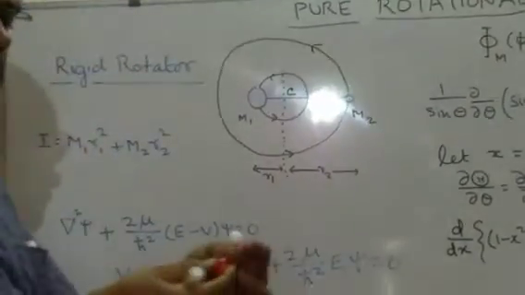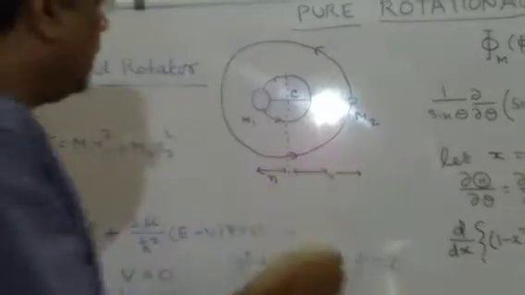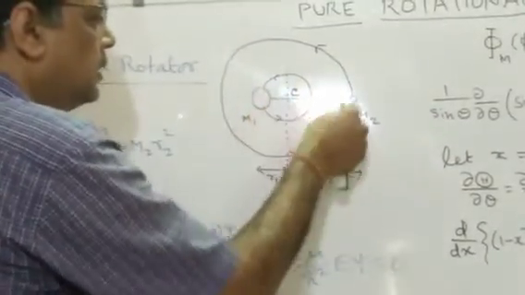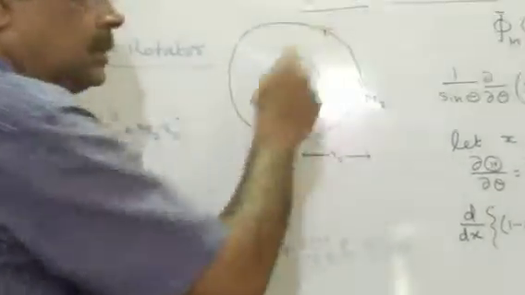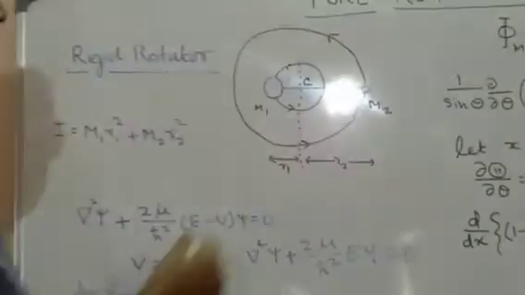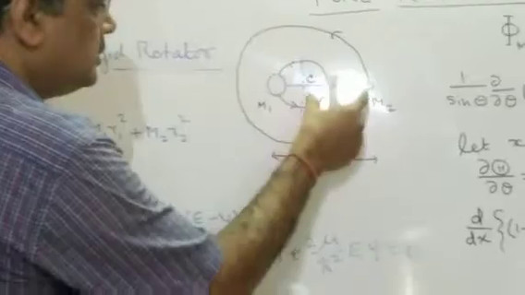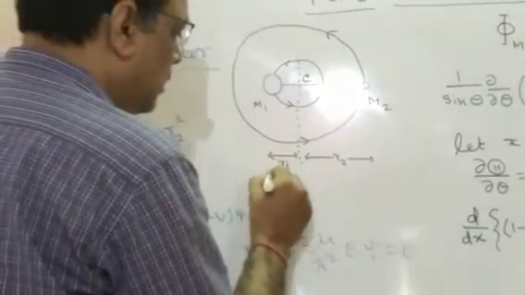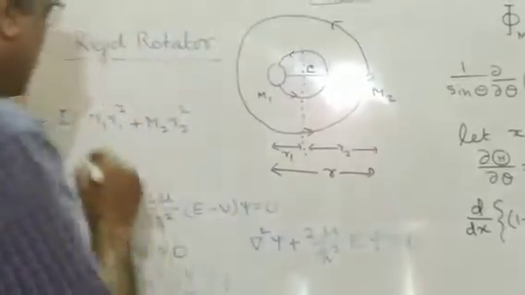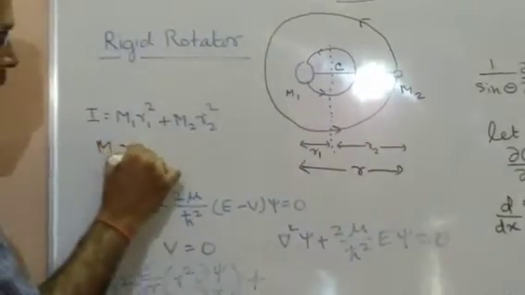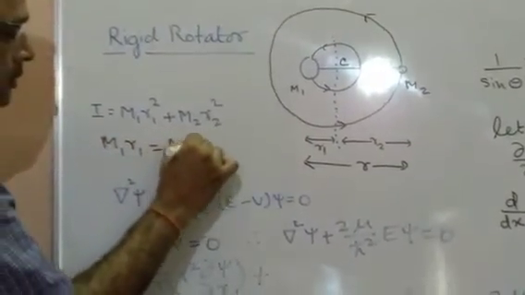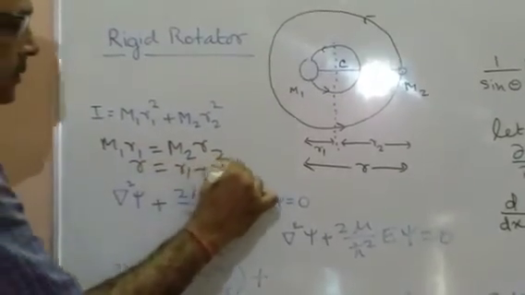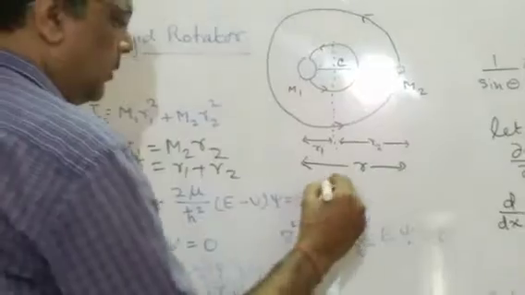If it is rotating around the center of mass, the big one is rotating close to this point C and the small one has a bigger circle. Suppose this distance is R1, this is R2, and the whole distance is R. So M1 R1 equals M2 R2 and R equals R1 plus R2. That will give the value.